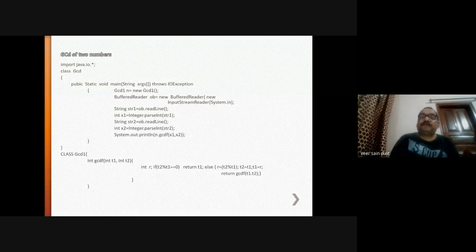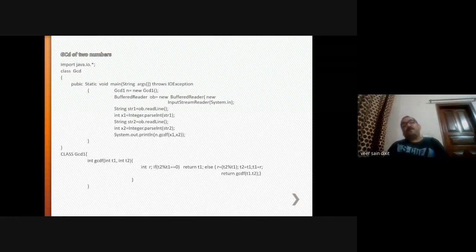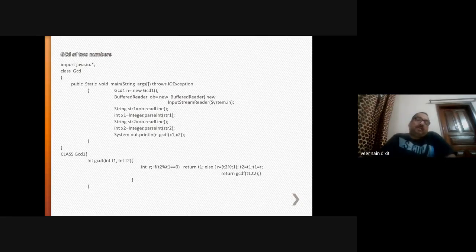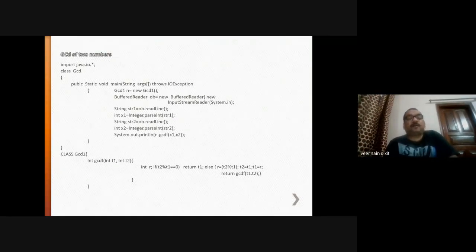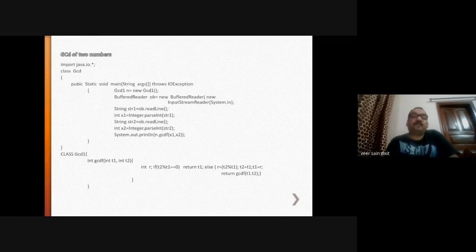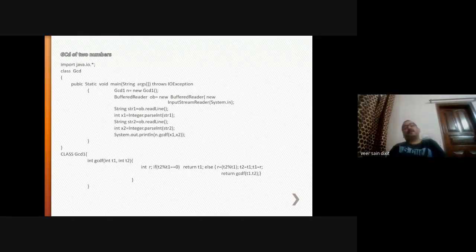So this is the GCD function, and here we are passing two arguments. Since they are predefined types, we are calling by value. Whenever you pass a variable as an argument to a function by value, whatever value is computed within the function vanishes once you come out of that function, and the original values of x1 and x2 remain, right?